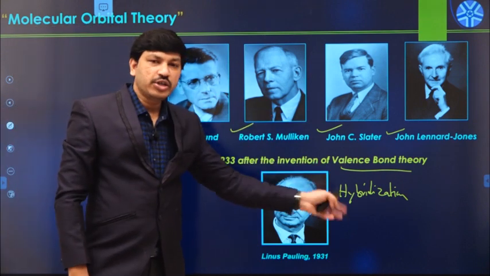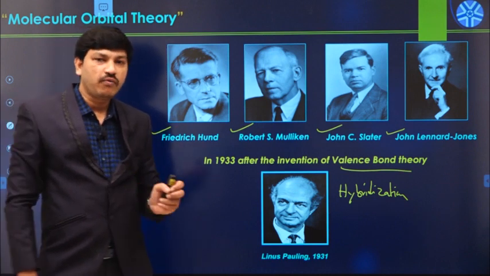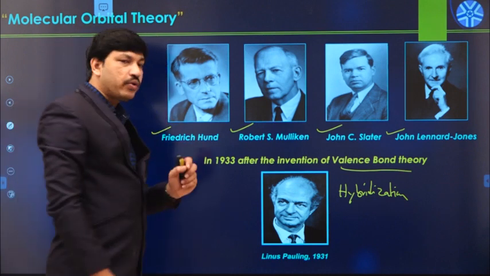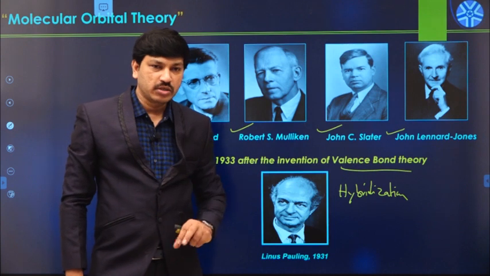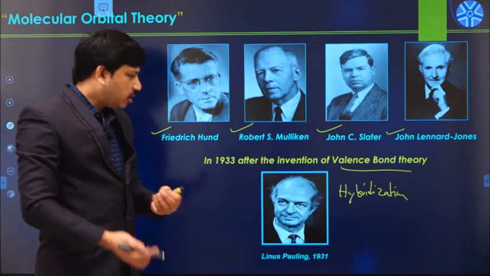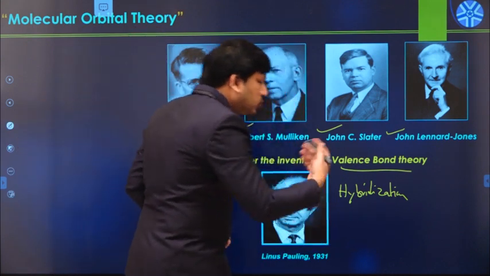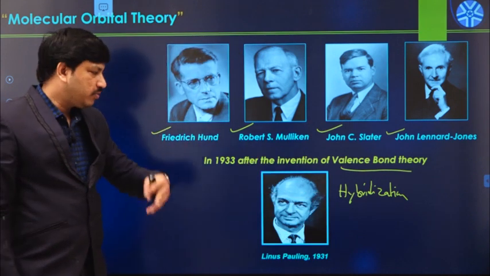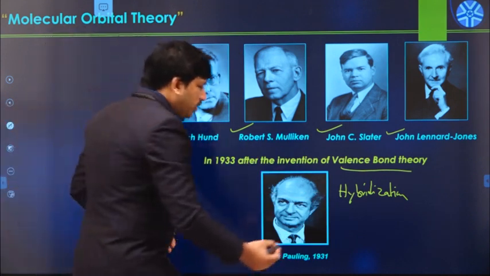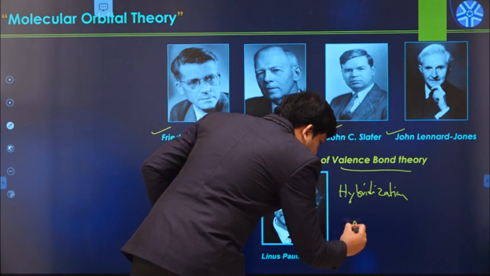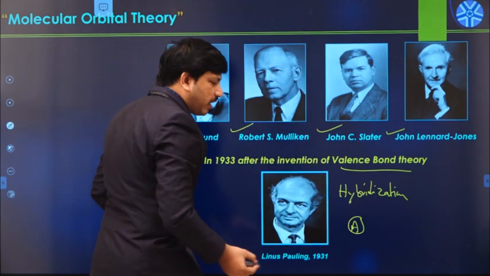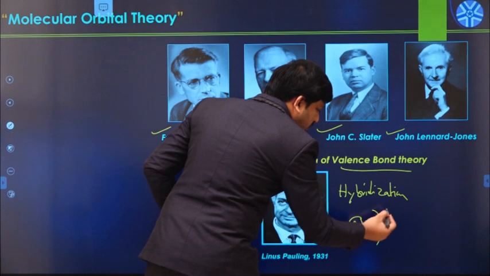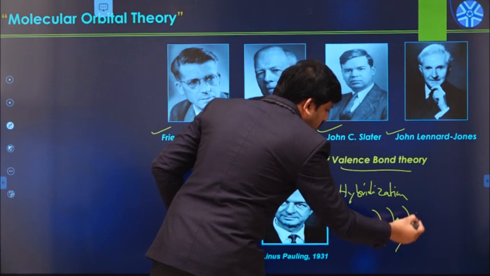According to the hybridization concept, whenever there is a molecule formation, each atom undergoes a hybridization process. Hybridization means the formation of new hybrid orbitals due to the mixing of different atomic orbitals of one atom. For example, let us say this is atom A. This atom A has s orbitals, p orbitals, or d orbitals.